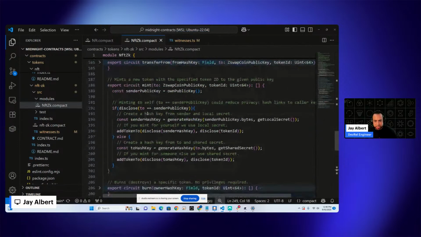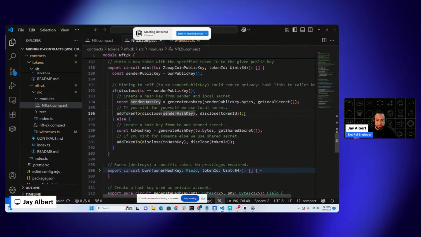Let's go back to our mint, right? So we checked the local secrets. We were able to make a hash. We sent that over. We added it to the mapping. And that's how we do it if it's our own account.